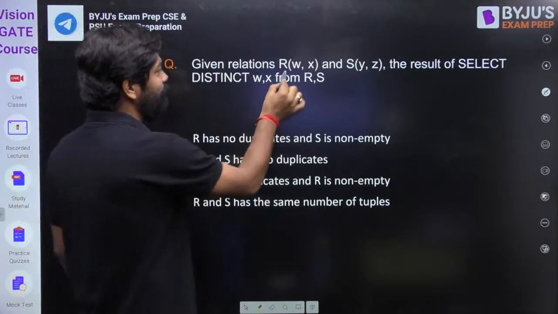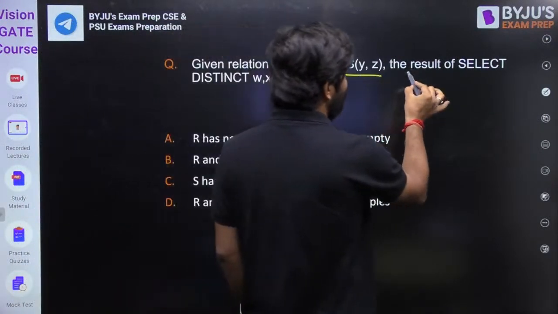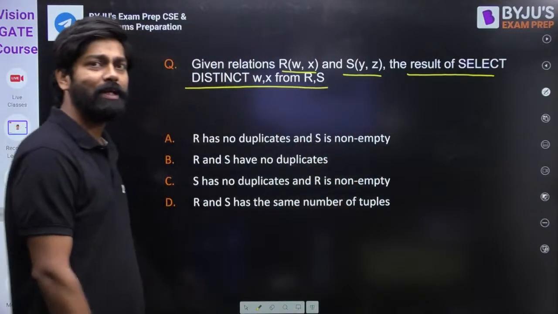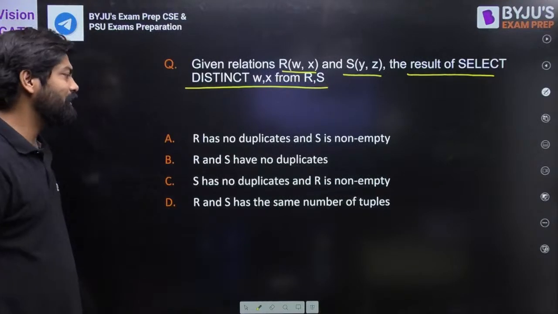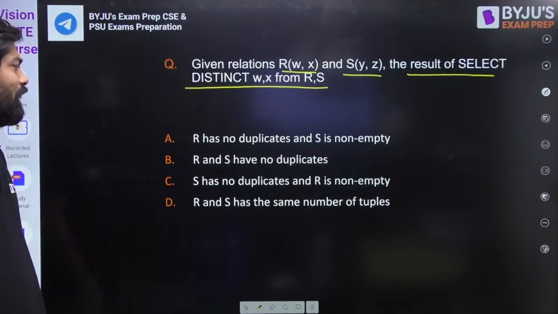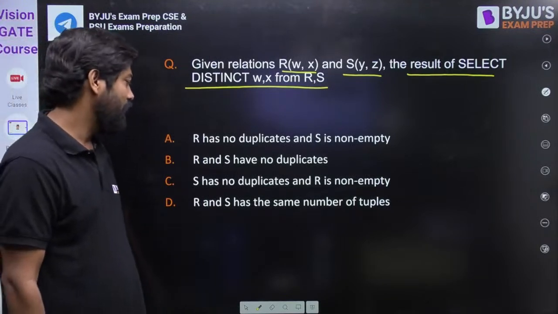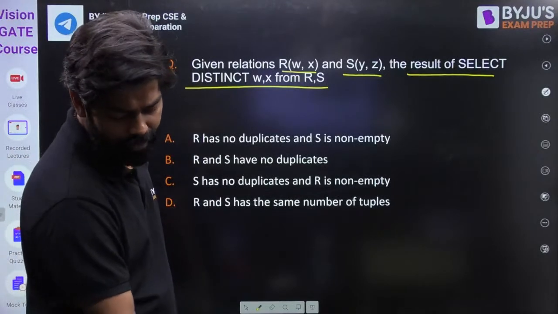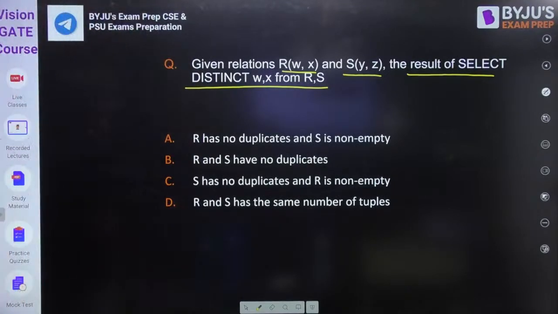Okay. Now I'm moving to the next question. Given relations R(W, X) and S(Y, Z), what is the result of select distinct W, X from R, S? Options: R has no duplicates and S is non-empty. R and S have no duplicates. S has no duplicates and R is non-empty. R and S have the same number of tuples. Can you please try this question? Everyone please try and give the correct answer.